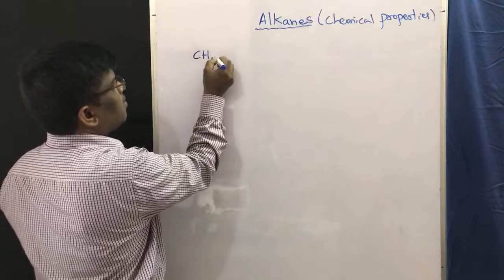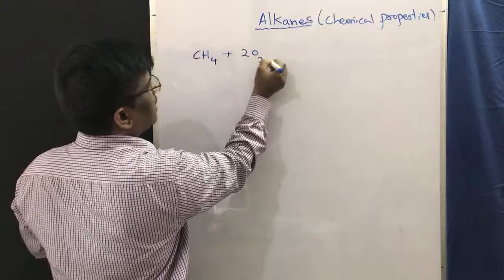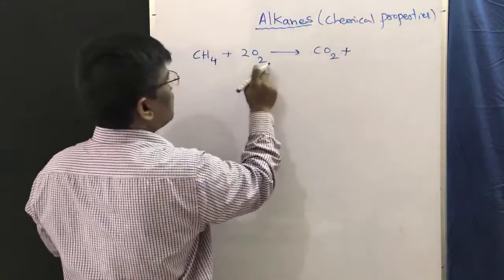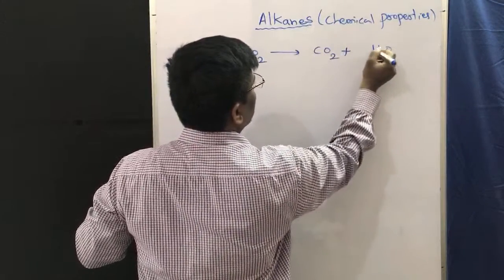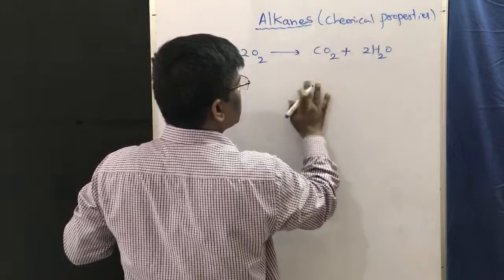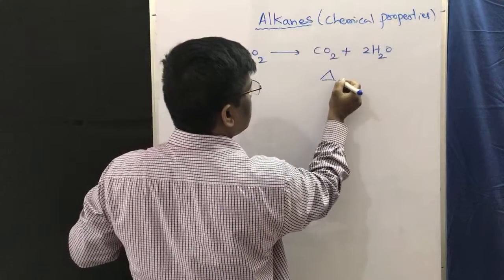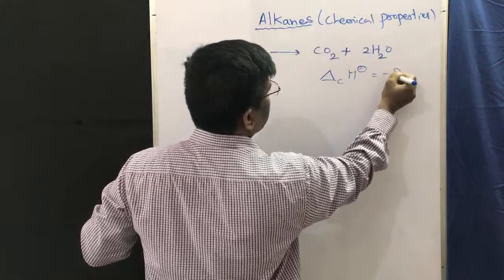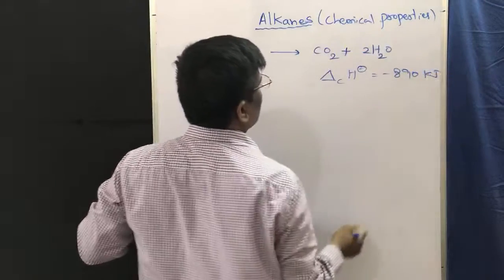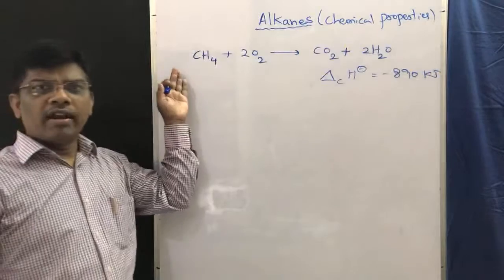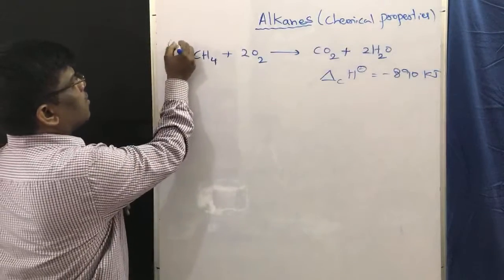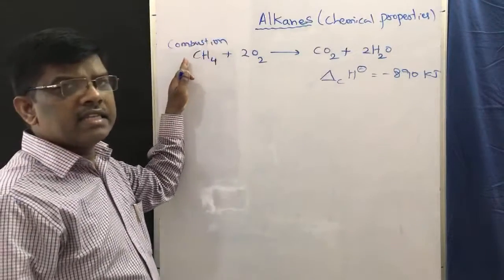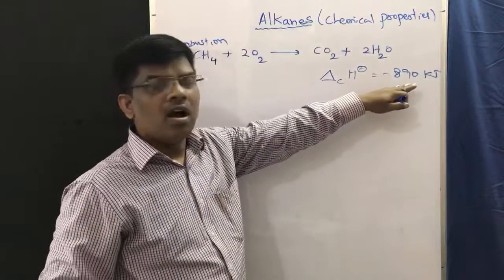I am taking methane. Methane in presence of oxygen, 2O2, gives rise to carbon dioxide plus 2H2O. The heat of combustion is going to be very high. These compounds will give very high heats of combustion, for example, minus 890 kilojoules per mole. So alkanes undergo combustion reaction. In presence of oxygen, alkanes burn and give rise to energy.